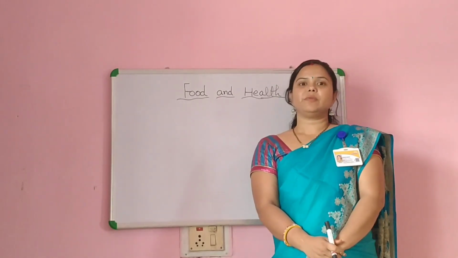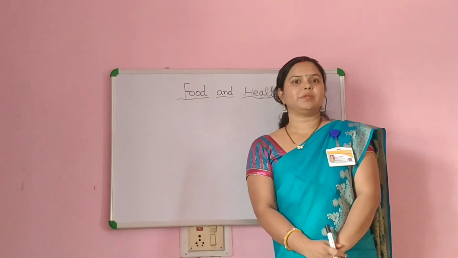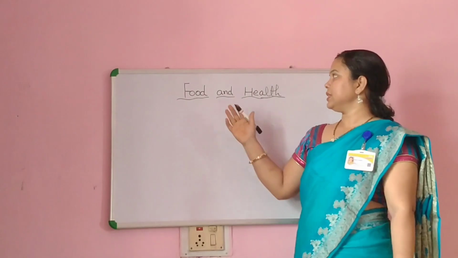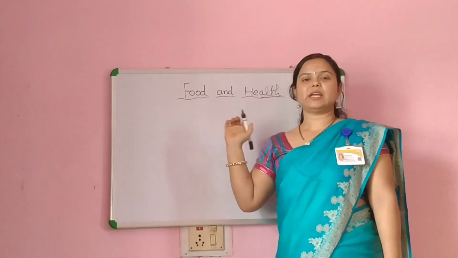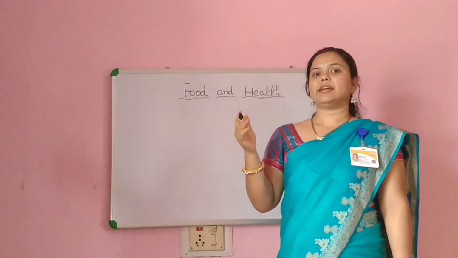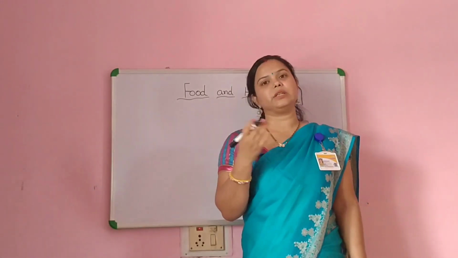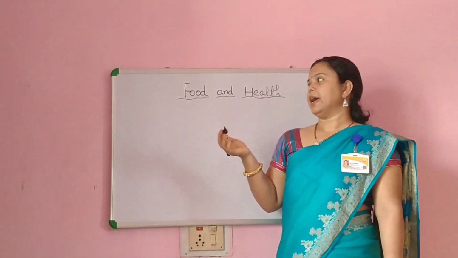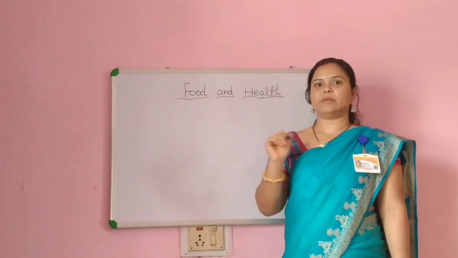In the last video, we discussed our first chapter, which was plants increasing the number. The next chapter is food and health. In this chapter, we will see which kind of food habits we should include in our diet for a healthy life and how food affects our health.